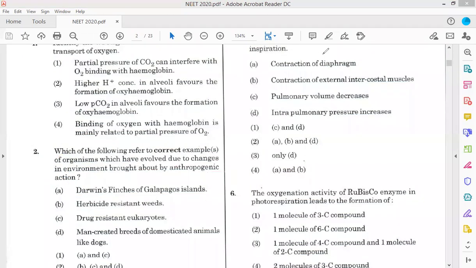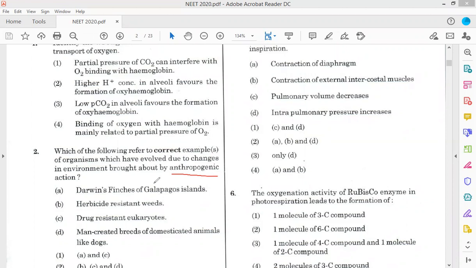Which of the following refers to correct examples of organisms which have evolved due to changes in the environment brought about by anthropogenic action? So anthropogenic action means human activity.